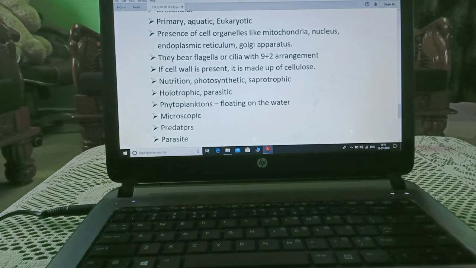Phytoplankton, they float on the water. Microscopic, as we know, we can see them with the help of the microscope. Predator, we know very well, predator and prey. Then parasite, as I told you, they are dependent on other organisms for their food, feeding and shelter. Next time, we will start with the 9+2 arrangement.